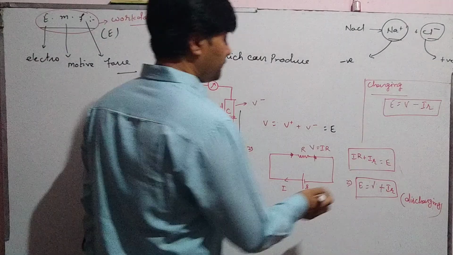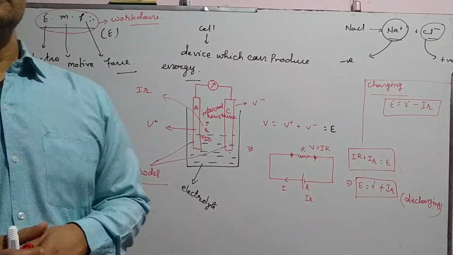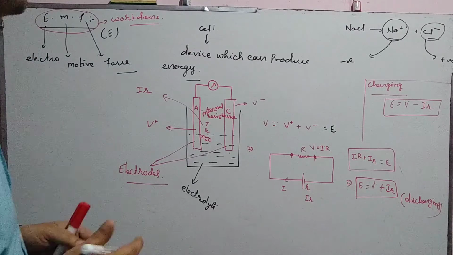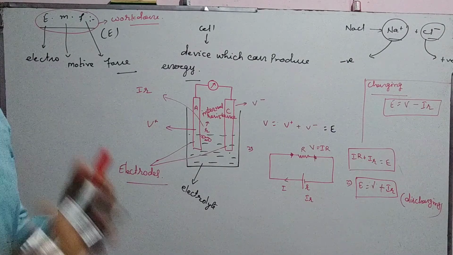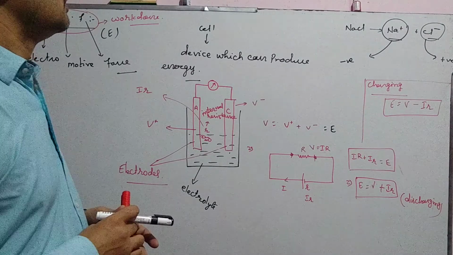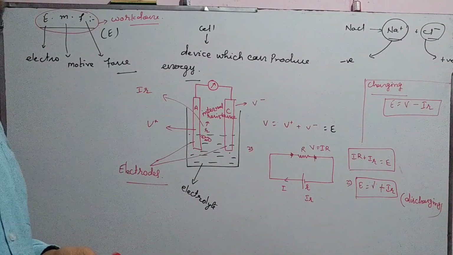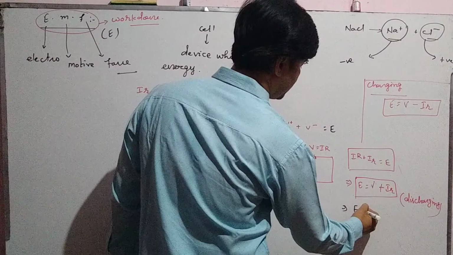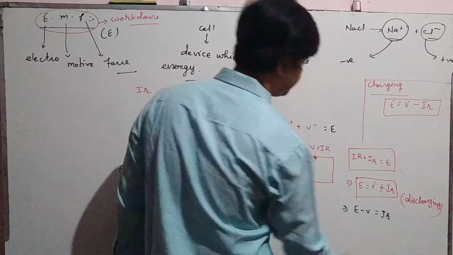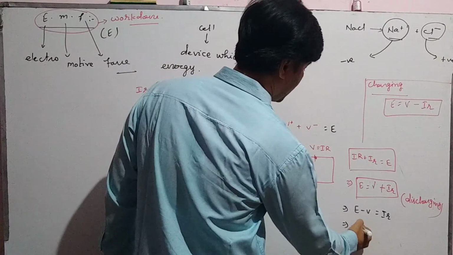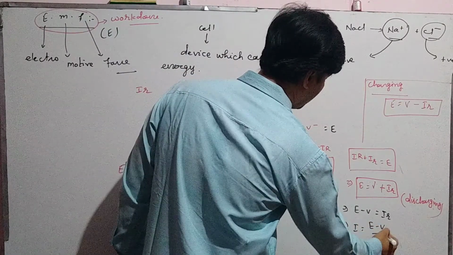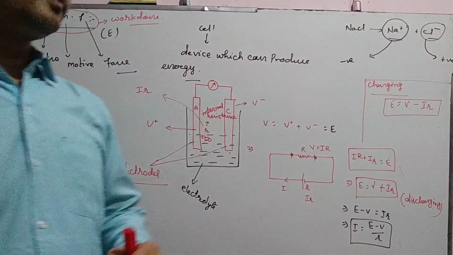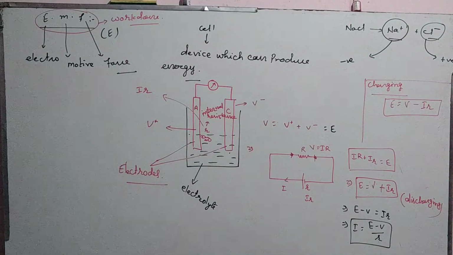Now, if we see here, in case of discharging, since the cell is used generally as a power source to provide energy to pass current through a circuit, in this condition E minus V is equal to Ir, or current is equal to E minus V over r.